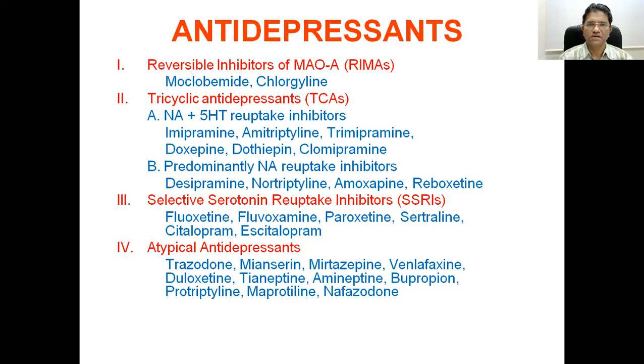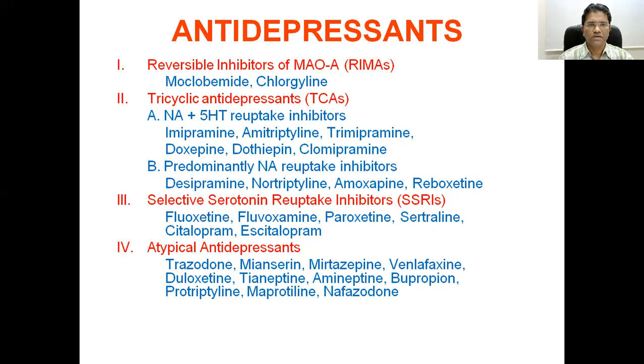Classification should be known. It gives an insight into how the drug is acting. So let us read that. The first class is the reversible inhibitors of monoamine oxidase A, called the RIMAs, where moclobemide and chlorgyline are used.